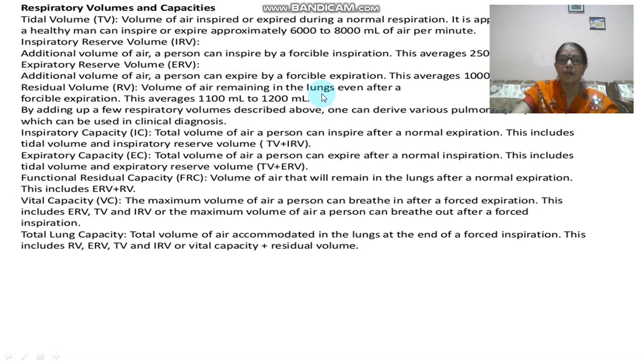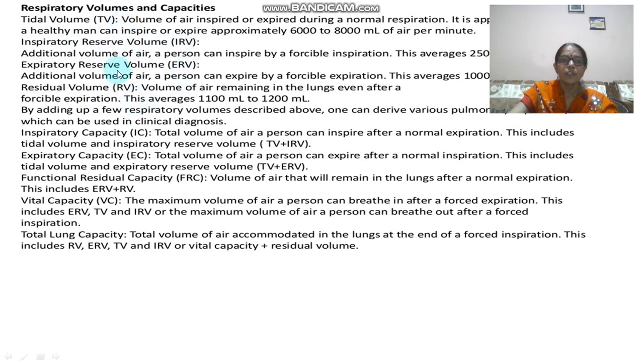Now see, the lungs must always have some amount of air, otherwise the lungs will collapse and the person will not be able to breathe properly. So that's why a small amount of volume is always left in the lungs even after a forcible expiration. This is approximately 1100 to 1200 ml. Now these are the four volumes that you must know: the tidal volume, IRV, ERV and RV.